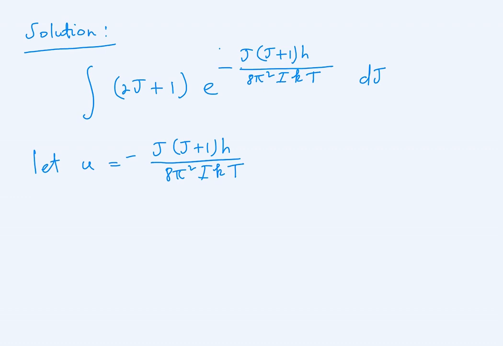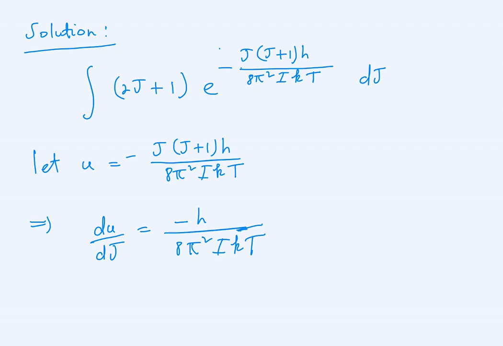Then we go ahead and differentiate. This implies that the derivative of u with respect to j is equal to the following. Everything that's constant, we take out of the derivative. So we take out the minus h over 8 pi squared multiplied by I multiplied by k multiplied by t.